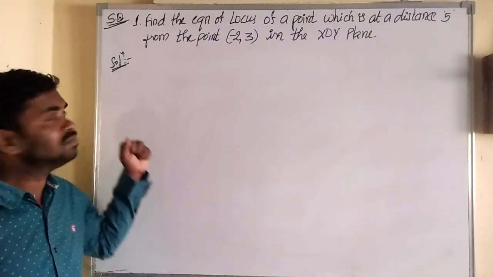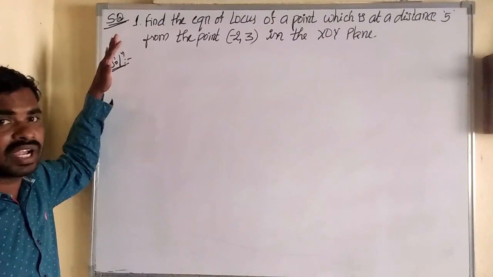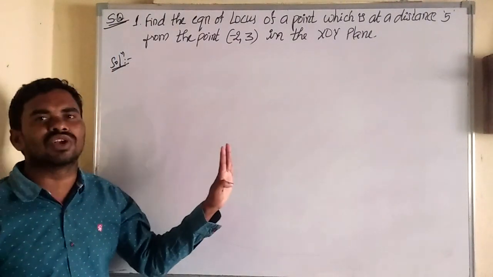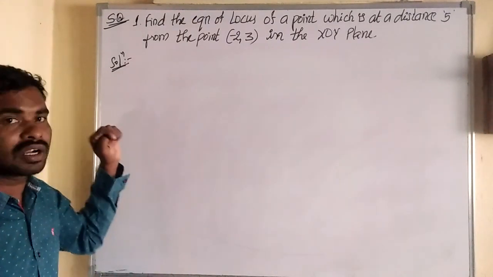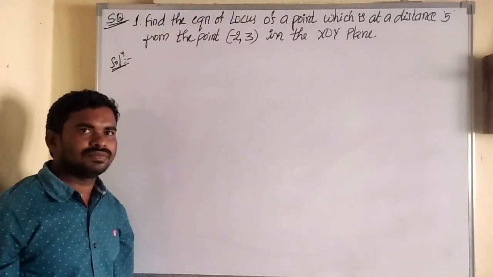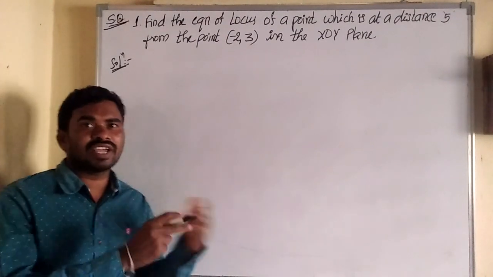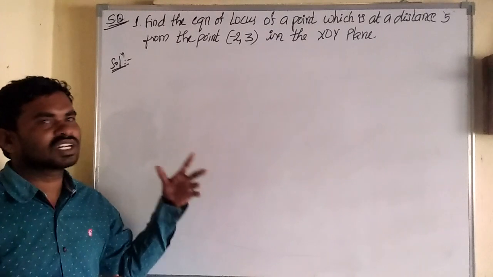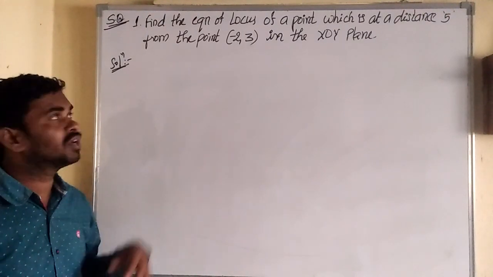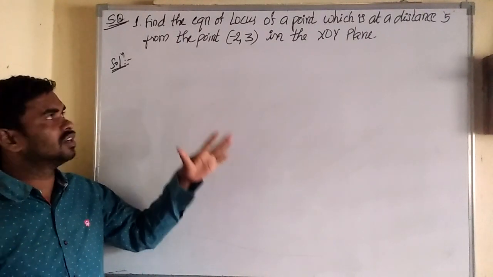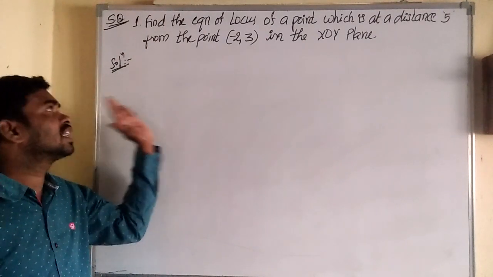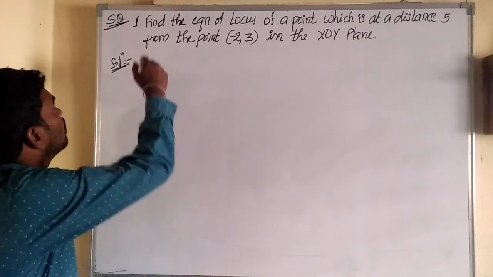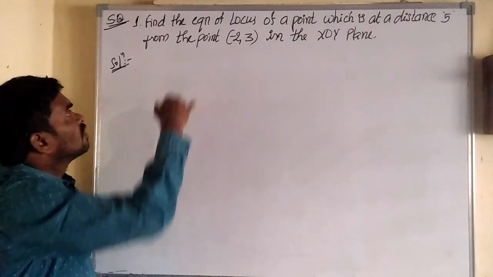Okay, let us take a problem. In this chapter we have only 4 marks questions. 4 marks questions means 4 marks questions only. In 10th class we have different types of blueprints. It may be asked for 2 marks or 4 marks or 1 mark, so we have a little bit of confusion. But in intermediate there is no confusion. If we have 4 marks questions, in the examinations also this question comes as a 4 marks question. So that's why we have only 4 marks in the locus.